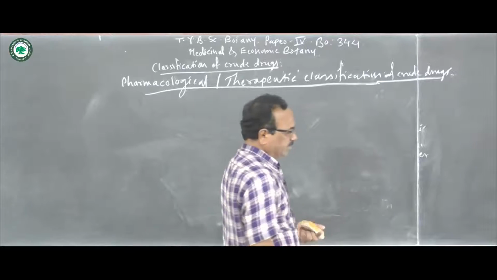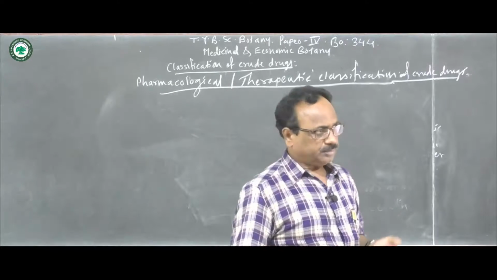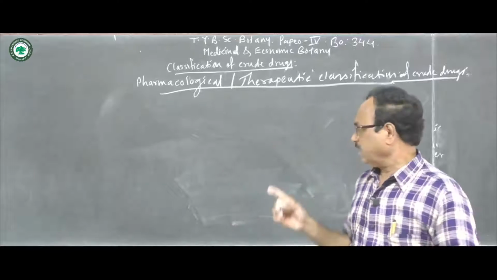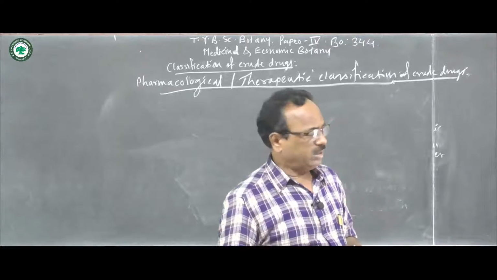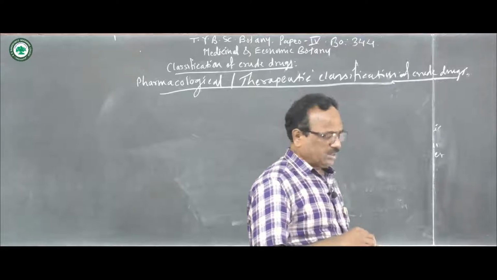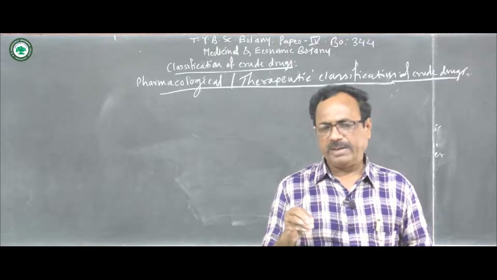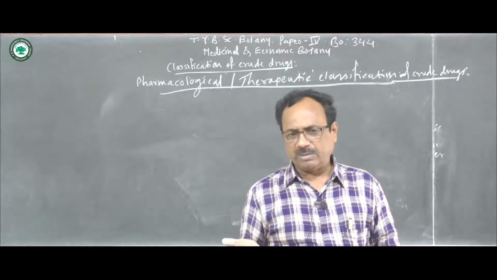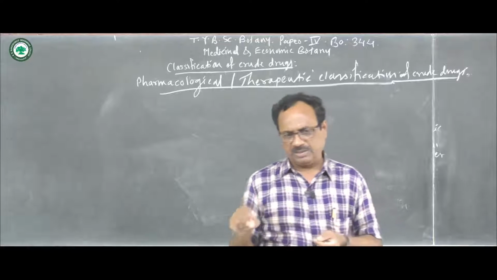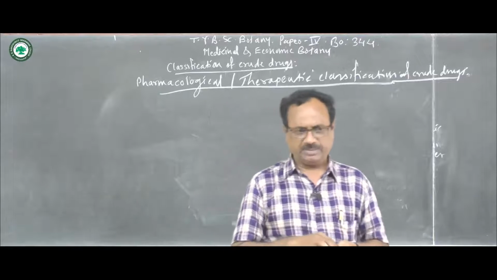So here, in this type of classification, as the name indicates, pharmacological or therapeutic classification, it means the crude drugs, when they are used to cure diseases, to cure what type of disease, on that basis the crude drugs are classified.